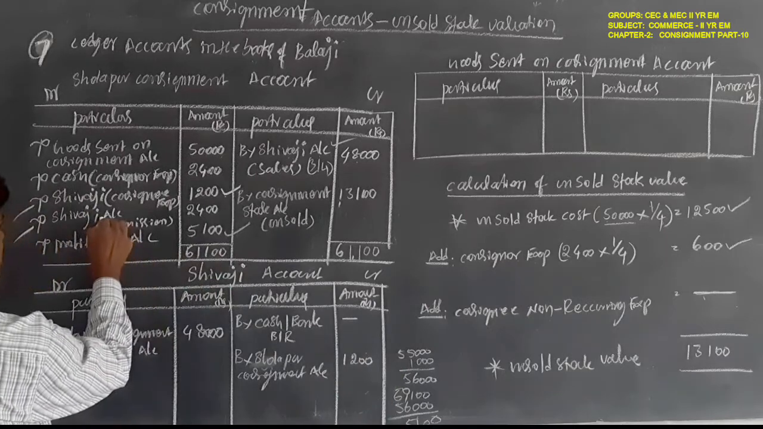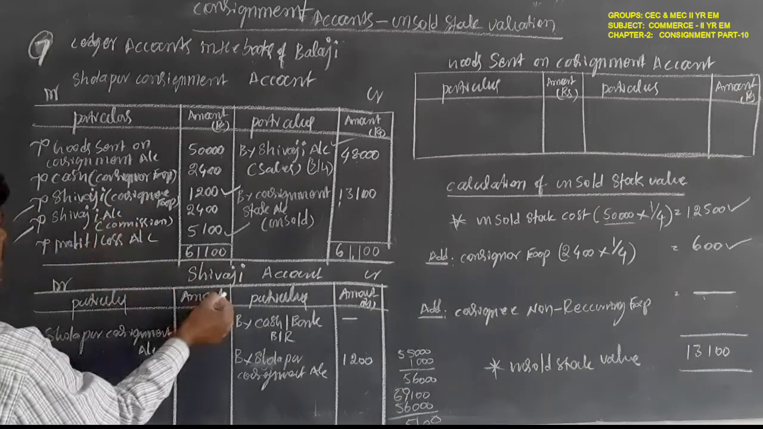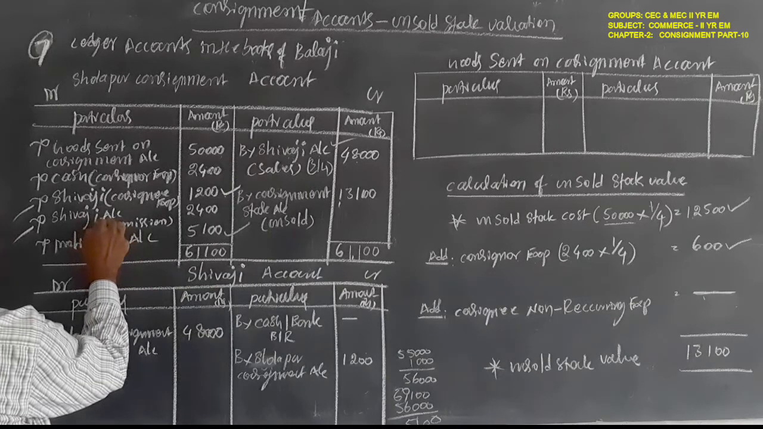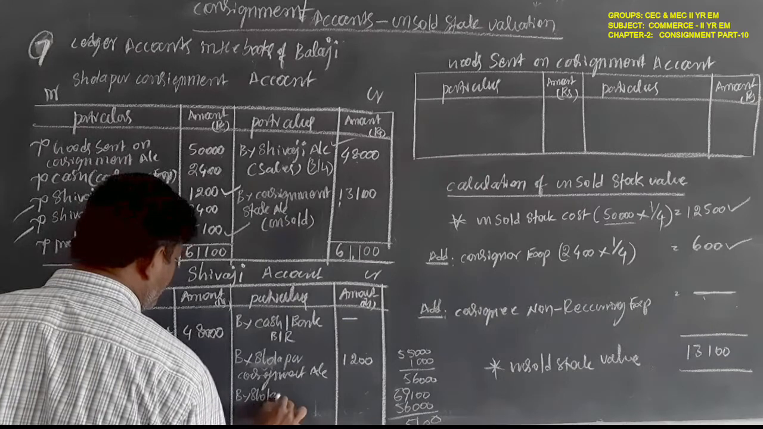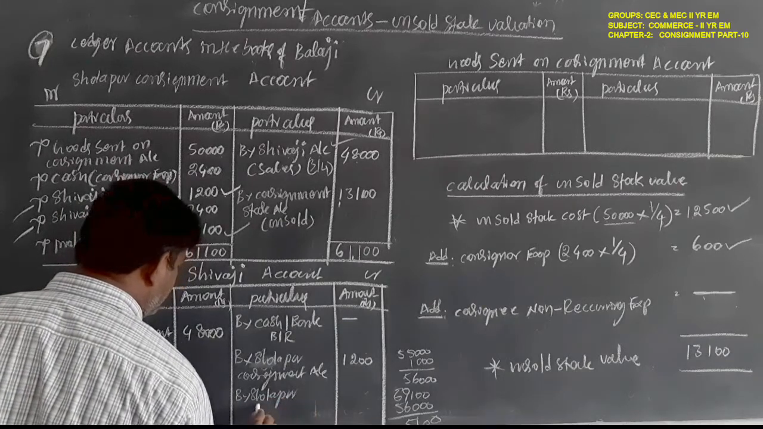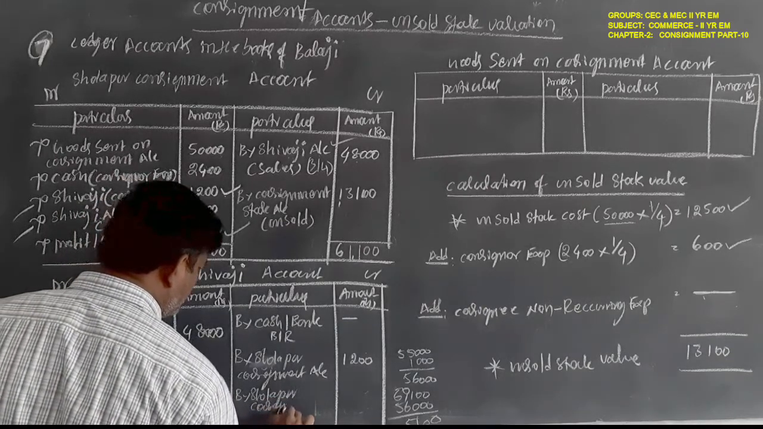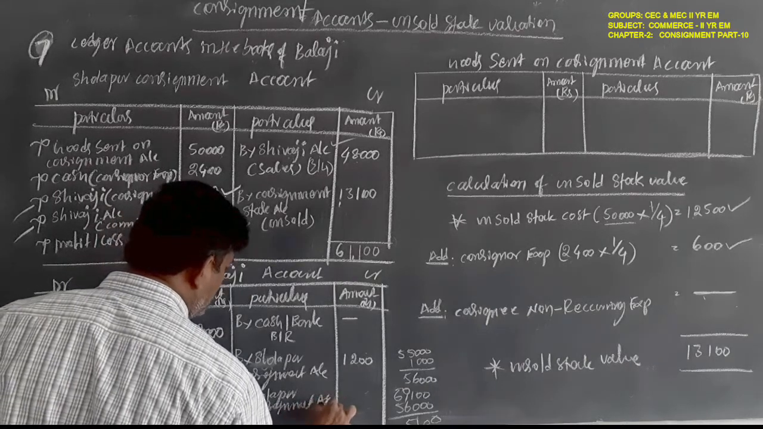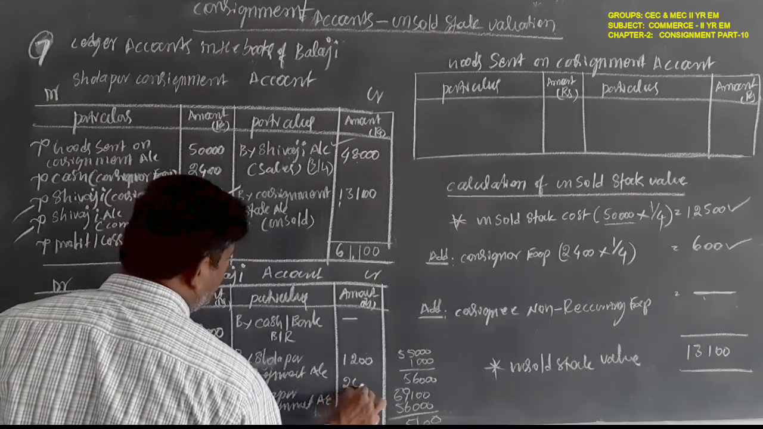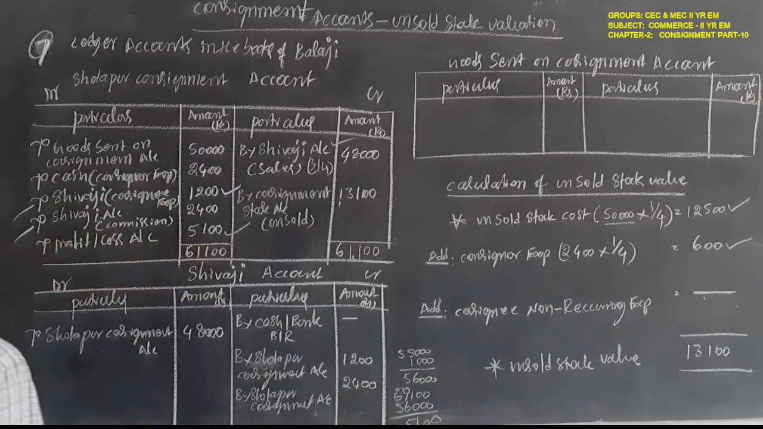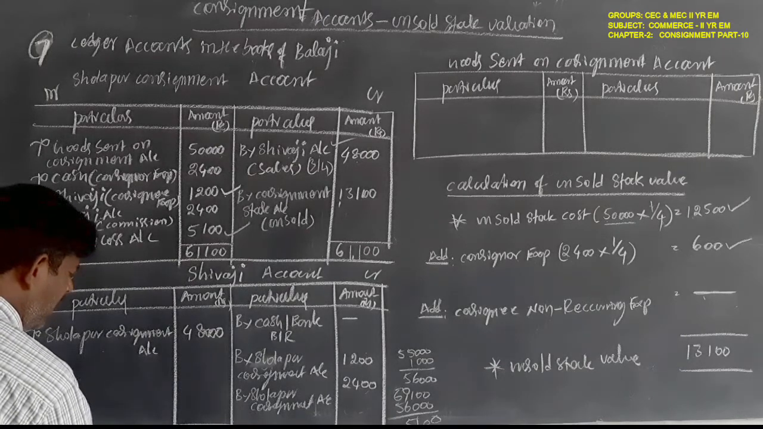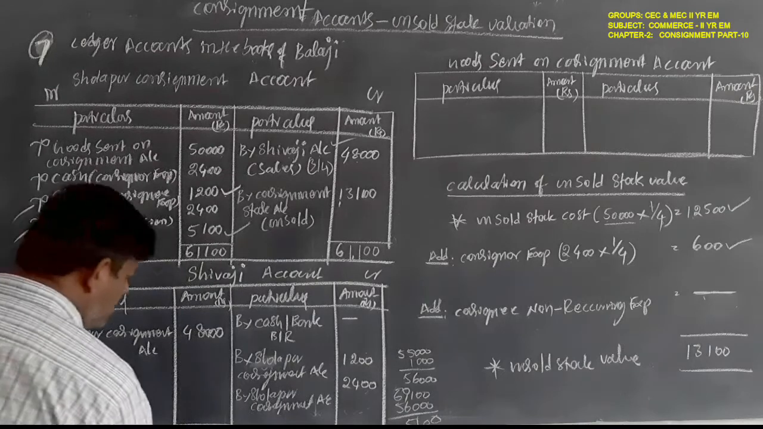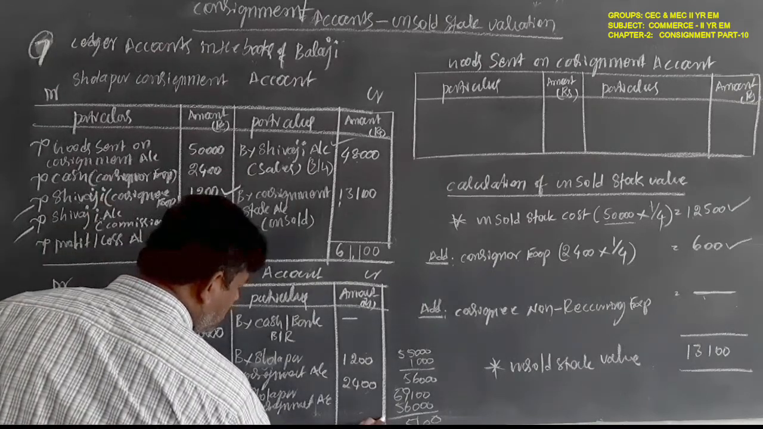Again for commission, so commission belongs to consignee, so it must be recorded on the consignee account by Sholapur consignment. Amount 2,400 rupees. So first of all, total them: 48,000 rupees.